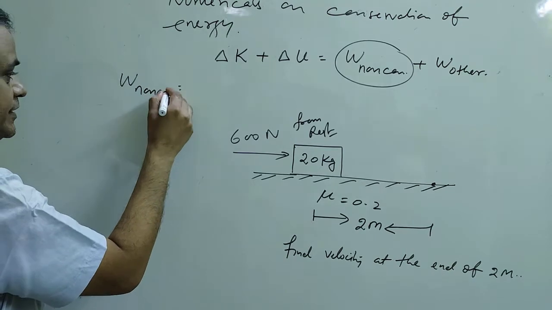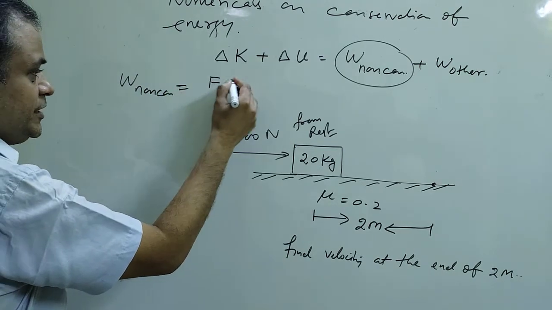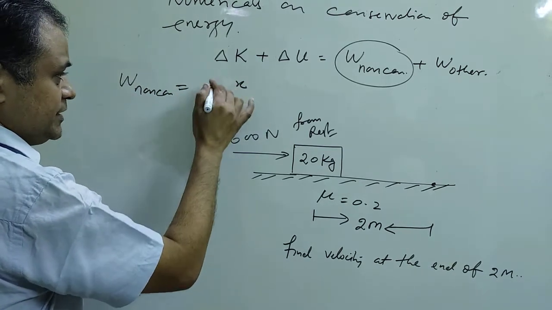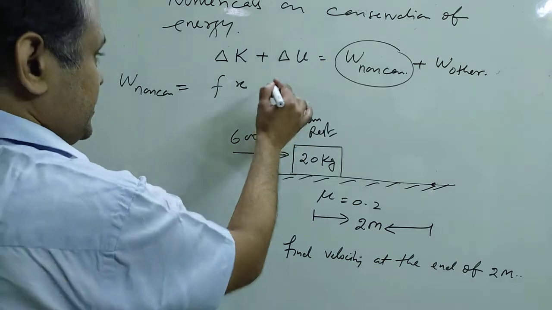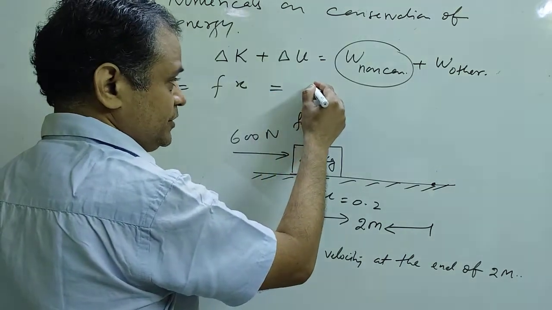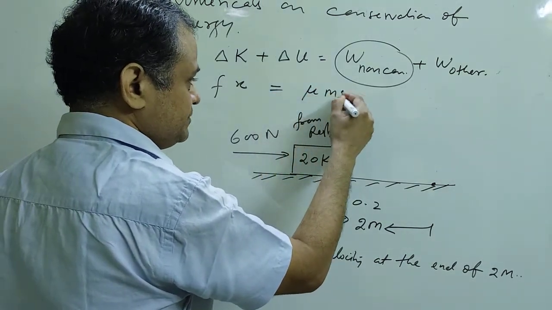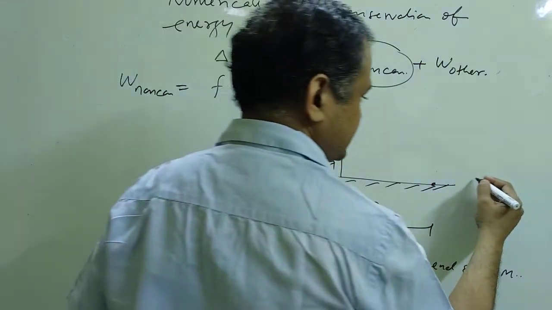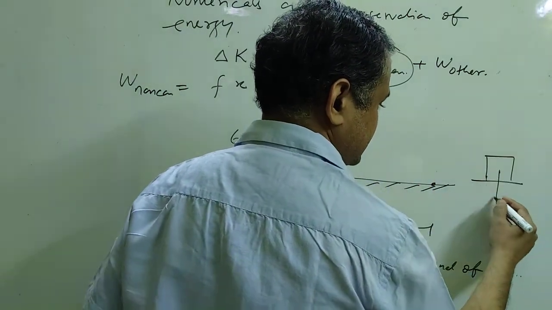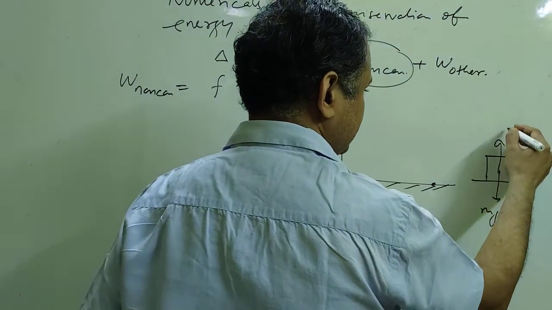Work done by the non-conservative force is force into displacement. Which force is it? It is the friction force, F times x, where x is the displacement. So F is equal to what? F equals mu mg. Basically, it is mu N, where mg is the weight of the object and N is the normal force.